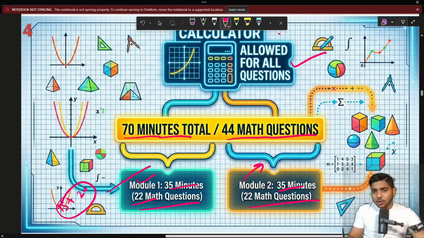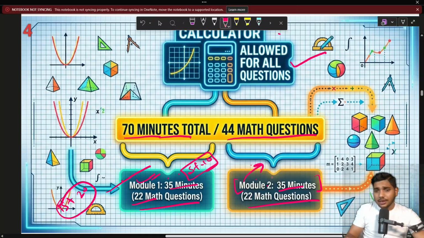So module 2 is decided by artificial intelligence instantly, based on your module 1 score. Every student gets a different module 2, while module 1 remains the same for everyone. Module 2 just reviews your module 1 performance and changes itself. If your module 1 is not much better, if you did only 5 to 10 questions in module 1,